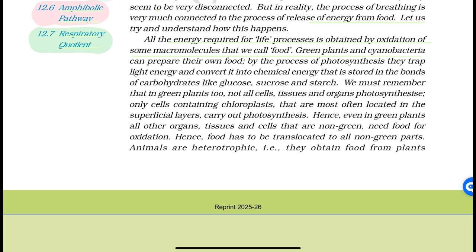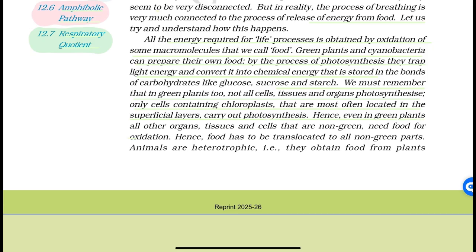Green plants and cyanobacteria can prepare their own food by the process of photosynthesis. They trap light energy and convert it into chemical energy that is stored in the bonds of carbohydrates like glucose, sucrose, and starch. We must remember that in green plants too, not all cells, tissues and organs photosynthesize. Only cells containing chloroplasts, that are most often located in superficial layers, carry out photosynthesis.